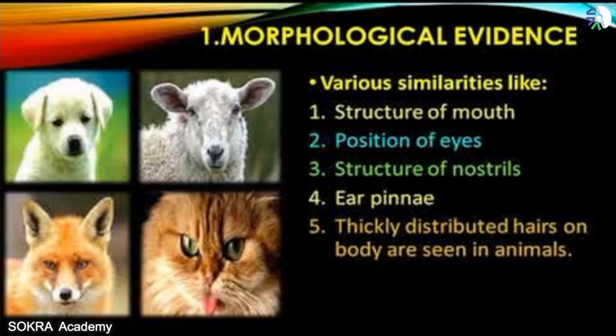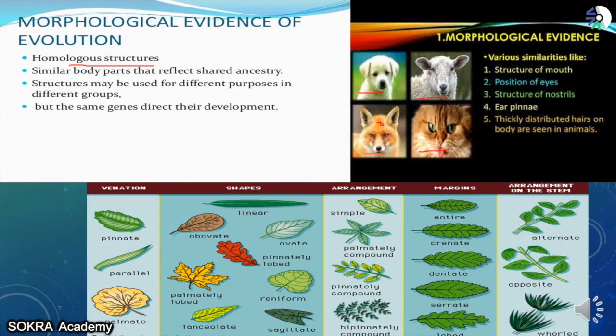Eyes are present in the place of eyes. Why does it not happen that the nose is present up here and the eyes are present down here somewhere? Why has it happened that the eyes are present in the proper position, the nose in the proper position, the mouth in the proper position? Although all these four animals are different, just look at the structure. The structure is the same. It is the same in human beings also. We have eyes in the place of eyes. It has not happened that the nose has gone up or the eyes are present where the neck is.